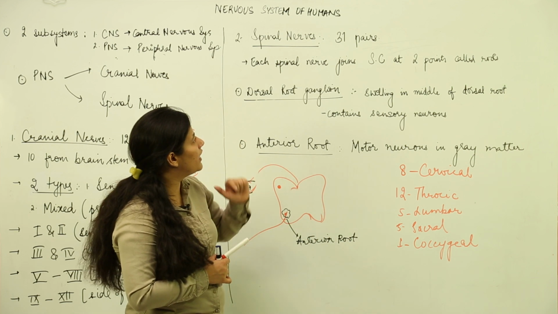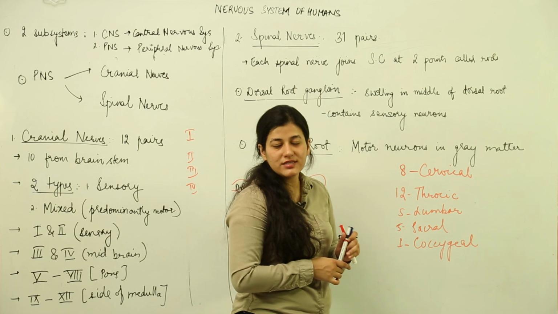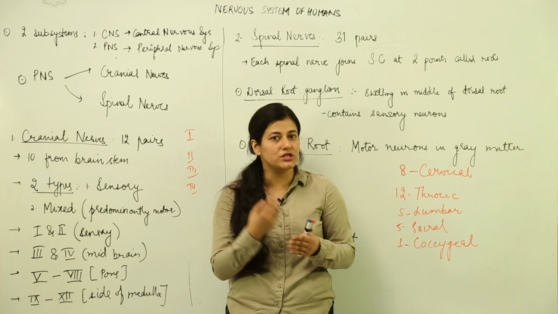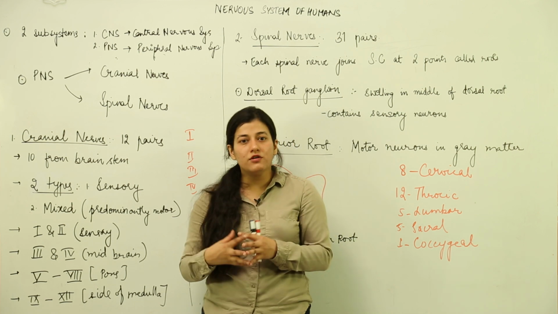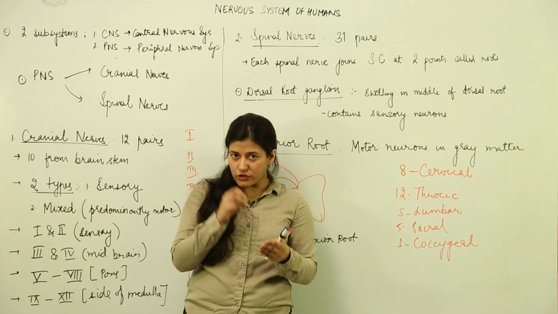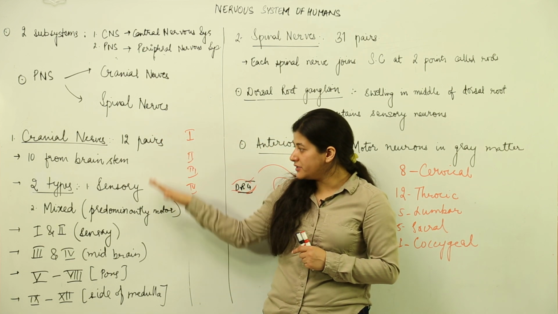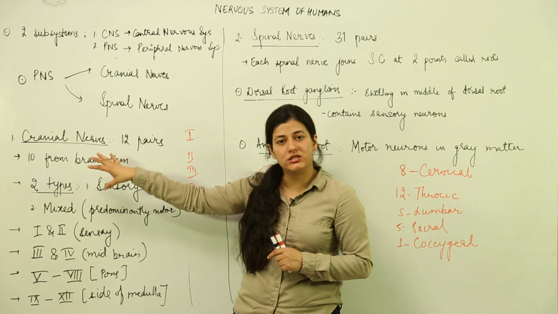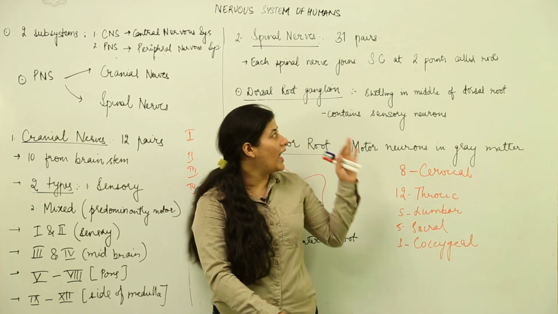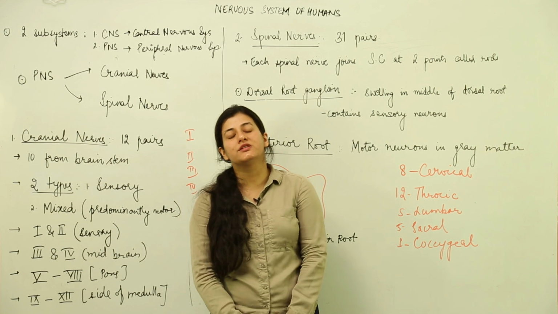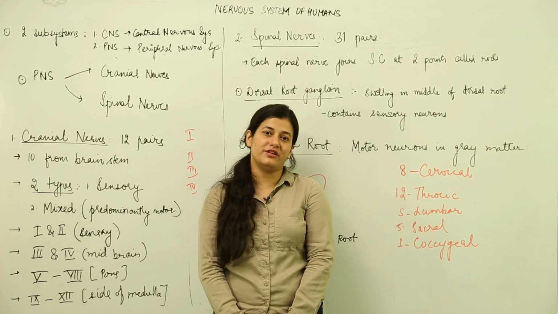So this is all about the peripheral nervous system, though not in detail, because we have not considered the somatic and involuntary systems here. We have to talk about the autonomic nervous system as well, but for now we have limited our scope to the cranial nerves and the spinal nerves that arise from the central nervous system and become part of the peripheral nervous system.